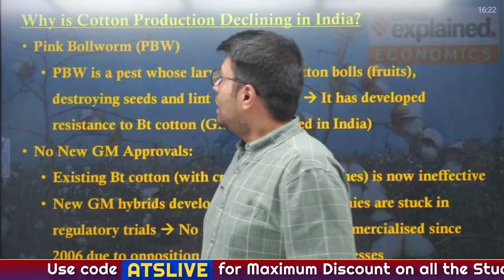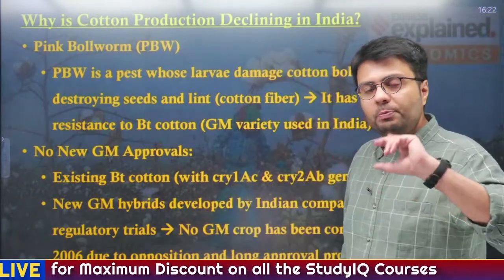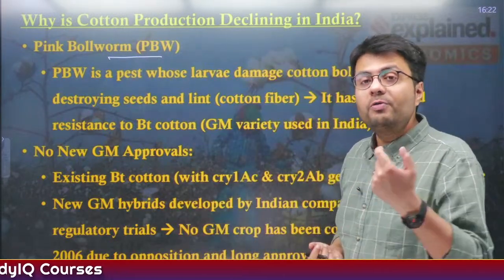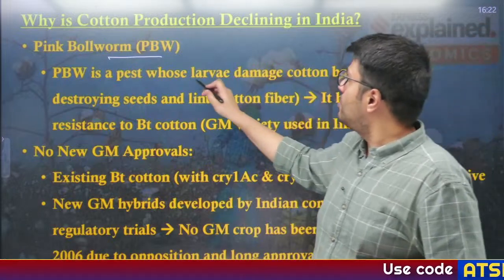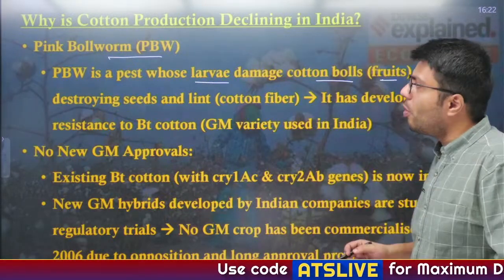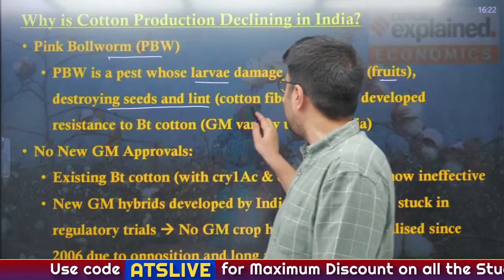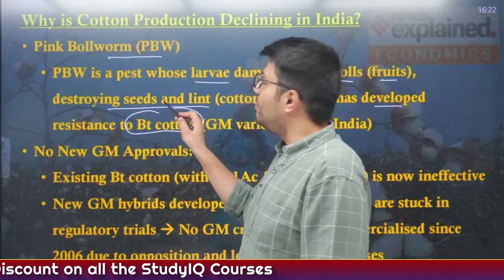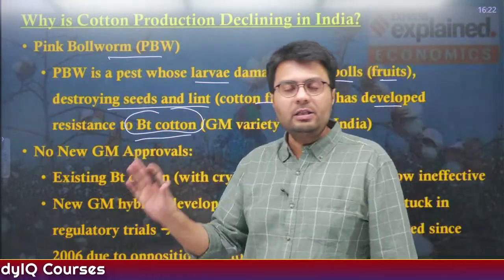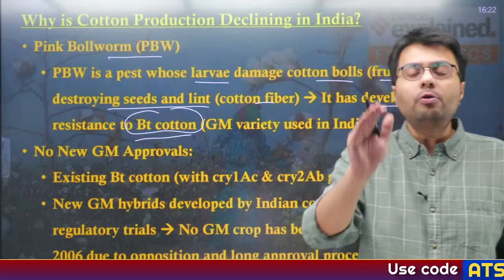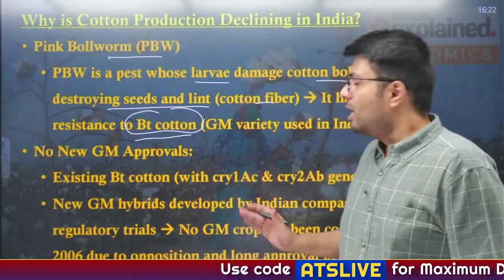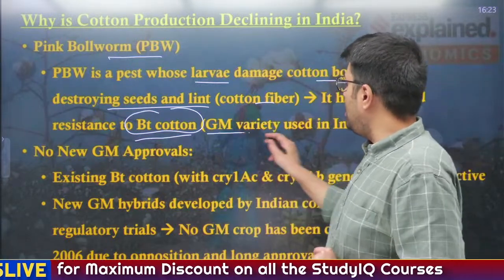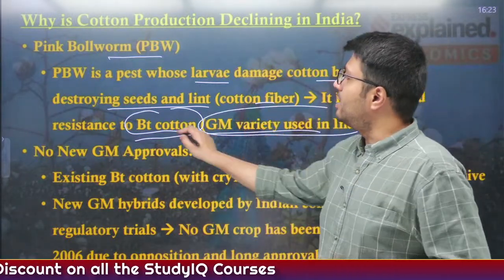Understand? Now, why has cotton's production been declining in recent years? First is the factor of pink bollworm, which is a form of pest. Pink bollworm larvae damage the cotton bolls that are the fruits of cotton, and it also destroys the seeds and lint, that is cotton fiber, and it has developed resistance to the existing BT cotton which is available in the Indian market. Now, BT cotton is the only GM crop which is permissible to be cultivated commercially in India. Any other GM crop is not allowed to be cultivated for commercial purposes. This is the only GM variety which is used in India, that is BT cotton.